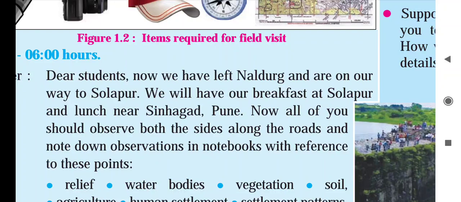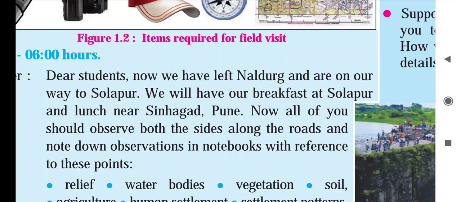Now all of you should observe both sides along the road and note down observations in notebooks with reference to these points. Now children, the teacher is saying that we have left Naldurg, we have started our journey, and now we are on our way to Solapur. We will get our breakfast at Solapur, then we will go to Sinhagad in Pune. There we will take our lunch.